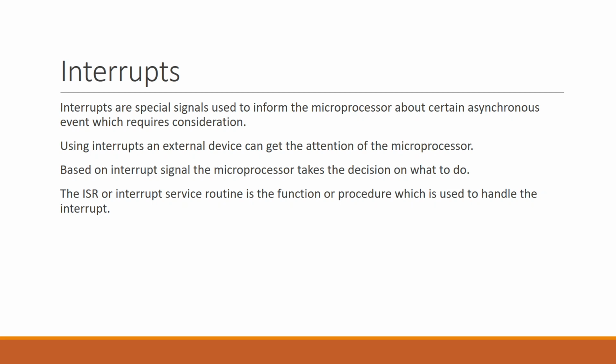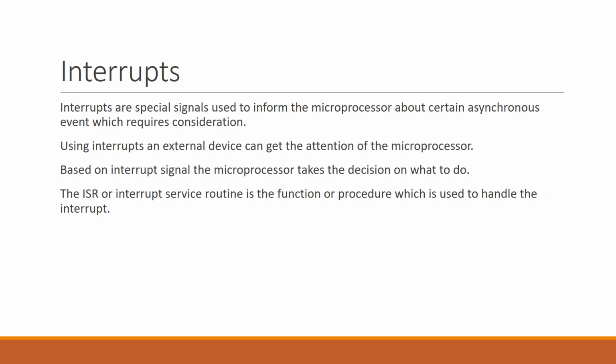The simplest example may be a mouse click or a keyboard hit. Keyboard hit means there is a button press on your keyboard. This information flows to the microprocessor with the help of an interrupt. Based on the interrupt signal, the microprocessor takes the decision on what to do after receiving it.